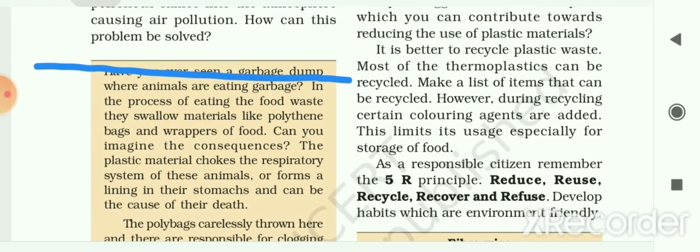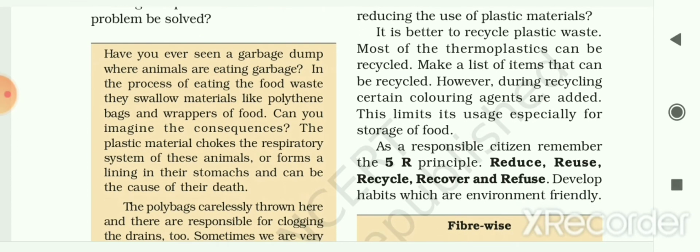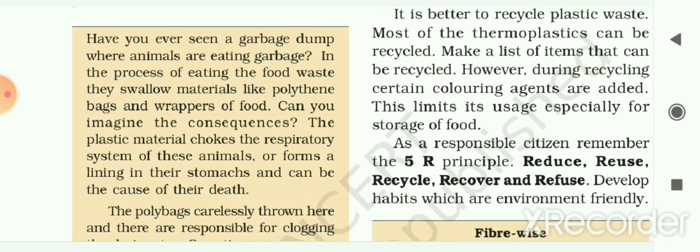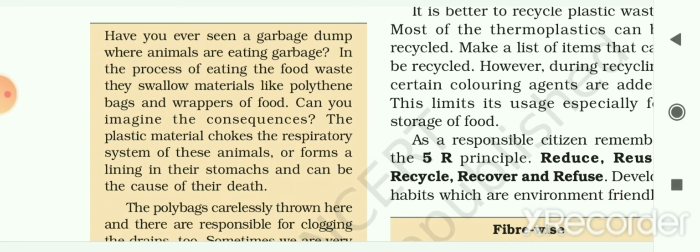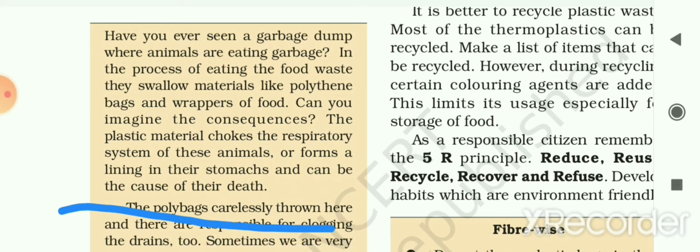Here now let me show some facts. How is plastic dangerous to our environment? Have you ever seen a garbage dump where animals are eating garbage? In the process of eating the food waste, they swallow materials like polythene bags and wrappers of food. Why? Because we are throwing all the waste together. We are not separating biodegradable waste and non-biodegradable waste. So by mistake they swallow the material which is made up of plastic.